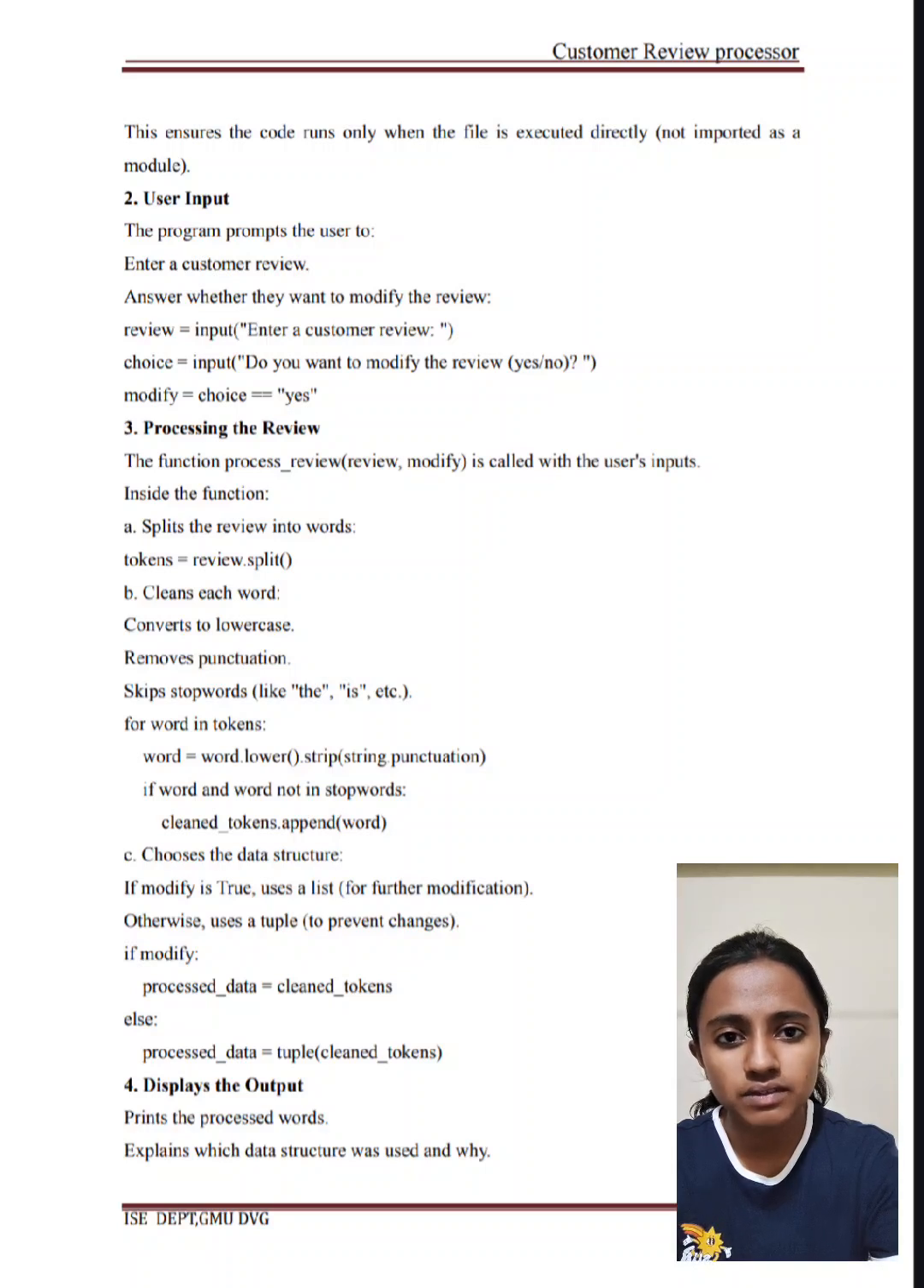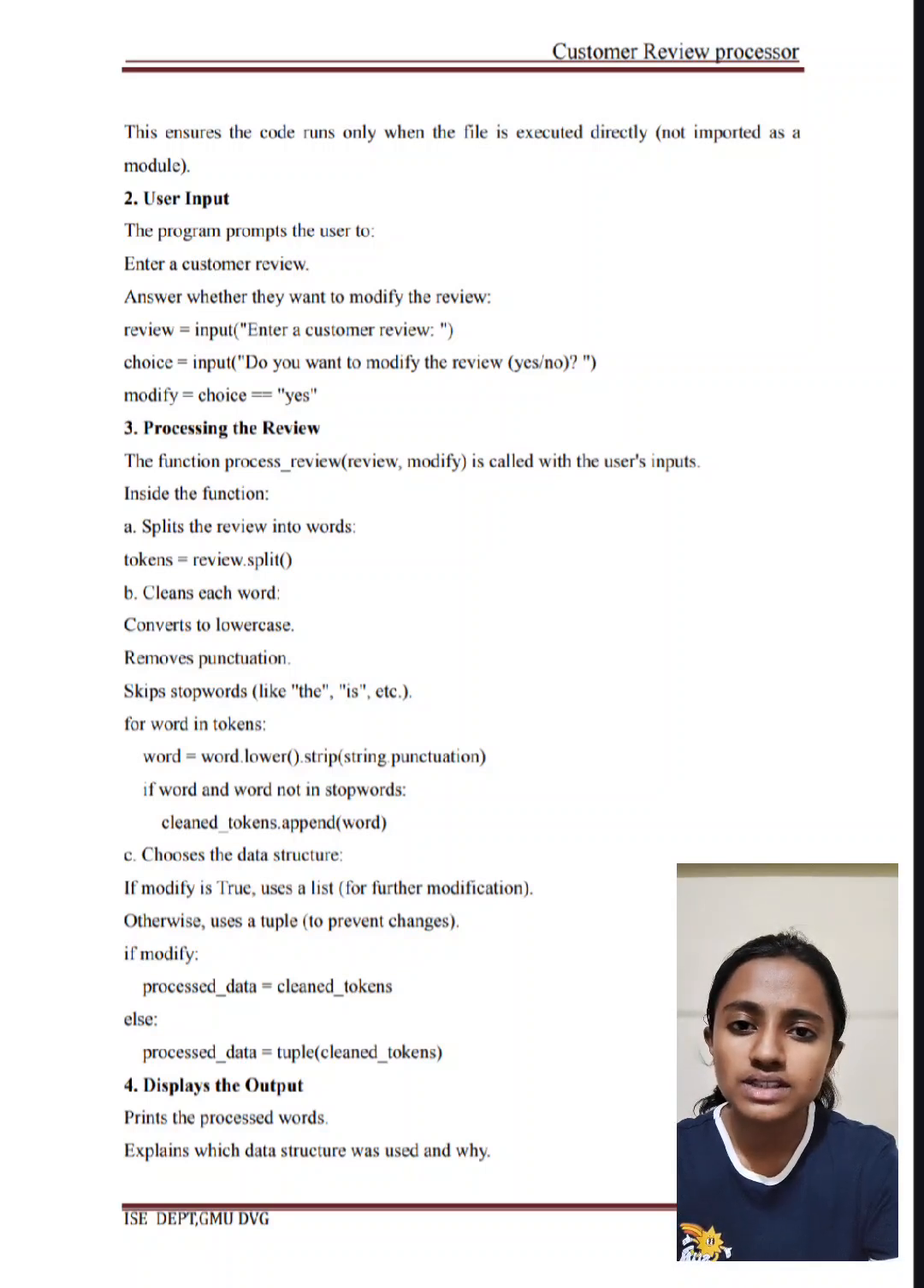The function process review is called with the user's input, and splitting the review into words, tokens, for that we use tokens is equal to review.split. And for the cleaning of each word we convert into lowercase, and for removing punctuation we use skip stop words like that, is, this, the, etc. And for word in tokens, word is equal to word dot lower strip function.